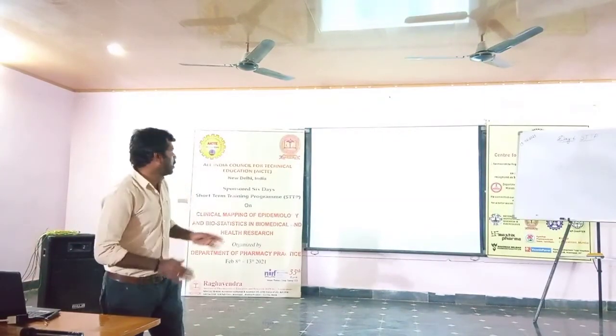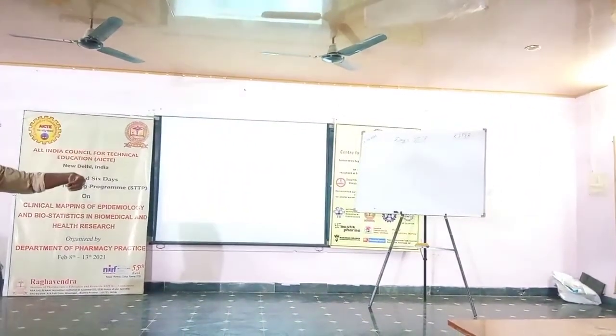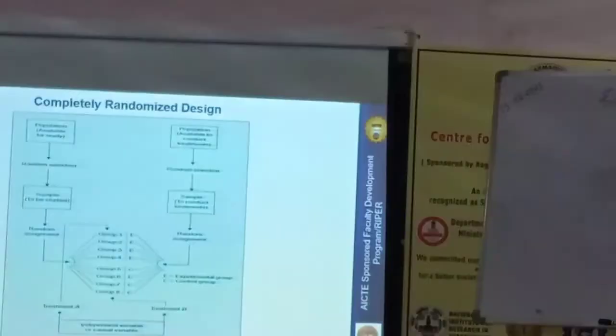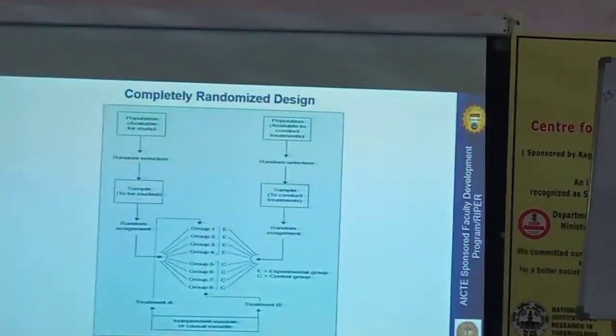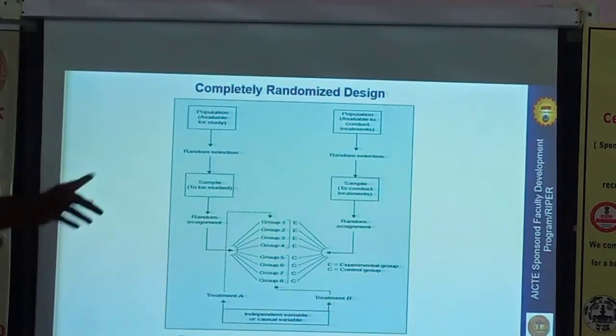You understand? You can observe that there are two populations: one is the participants who are available for the study, and another is the treatments which are available to give. We select them randomly, and again there is random allocation of participants to the study group and the control group. Similarly, the available treatments are again randomized for the experiment and control. This type of design we call a random replication design.